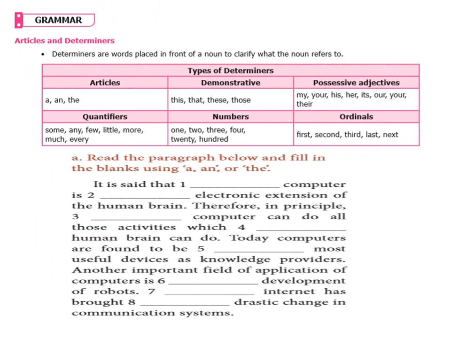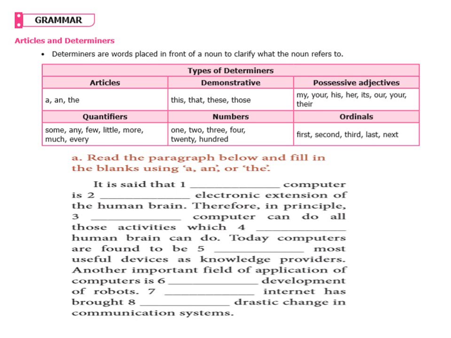Dear students, we have 8 parts of speech. Some of the grammarians add article also in the parts of speech, but some grammarians don't. Here we are going to deal with articles. Articles, in your previous class, a and the.